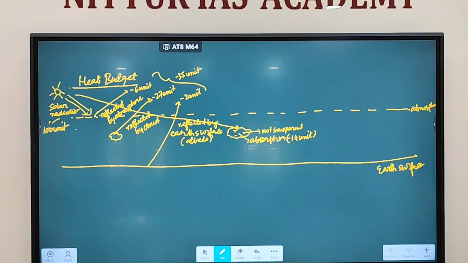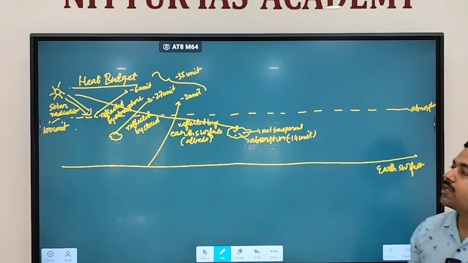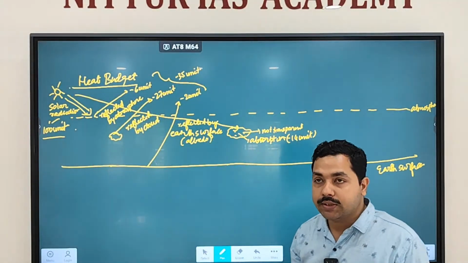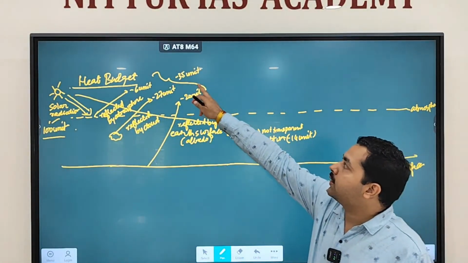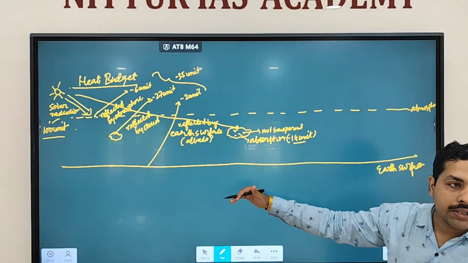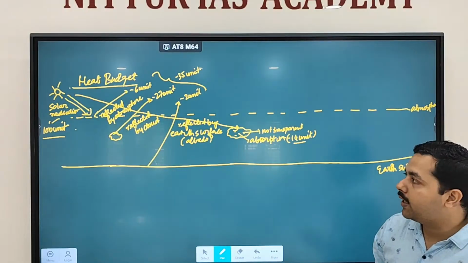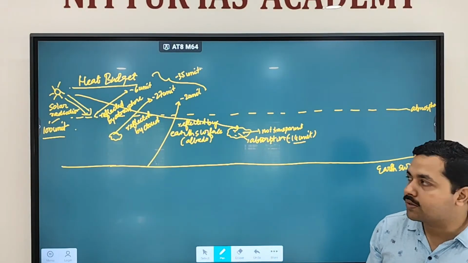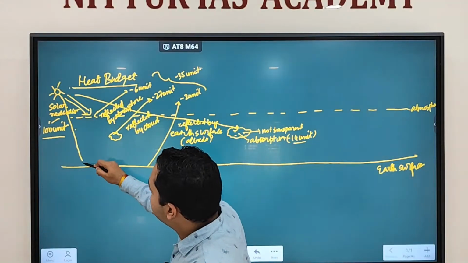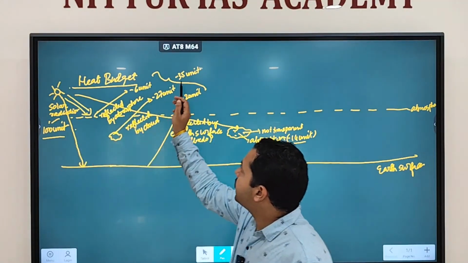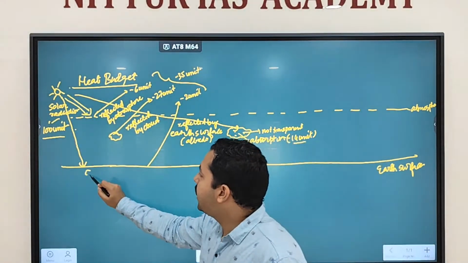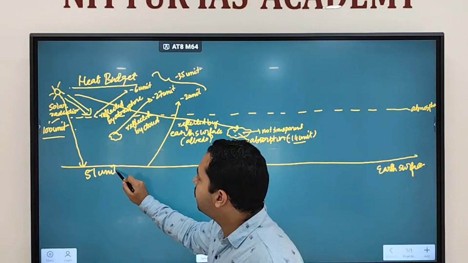So what will happen is, if from the sun 100 units are being intercepted by the earth, out of this you see 35 units and this 14 units. These are not reaching the earth surface itself. They are being reflected by the earth surface. So earth is ultimately going to absorb how much energy? Out of 100, if you minus 49, how much will be left? 51 units.